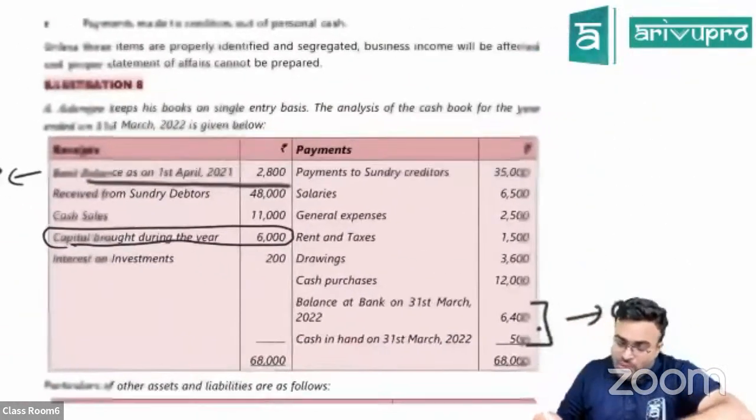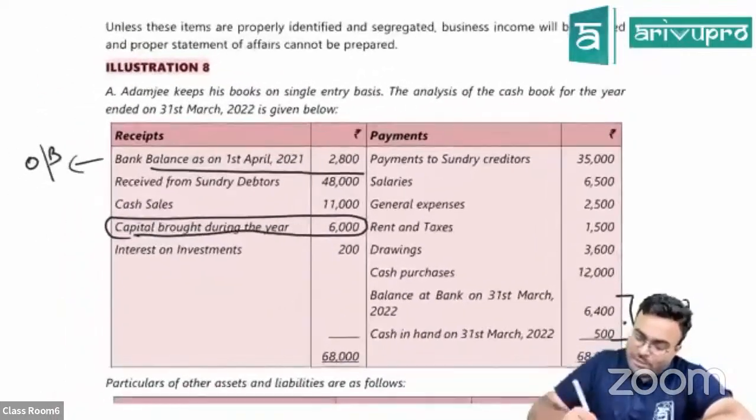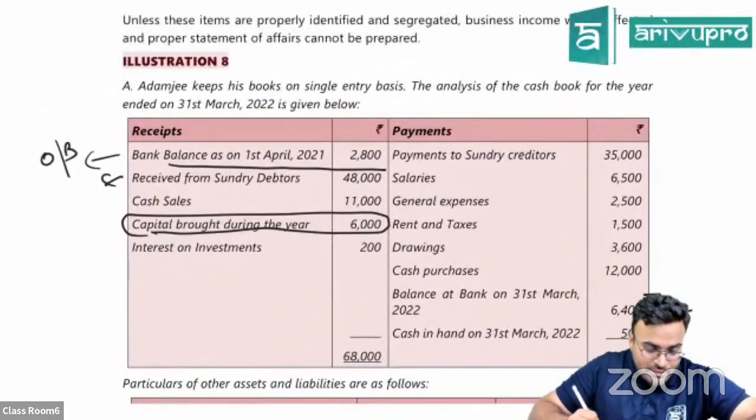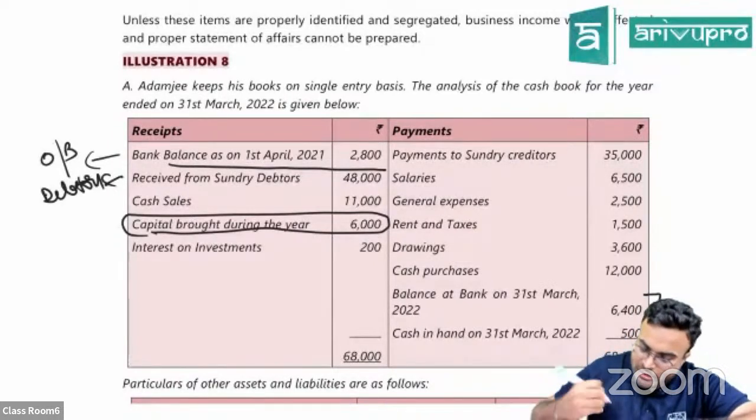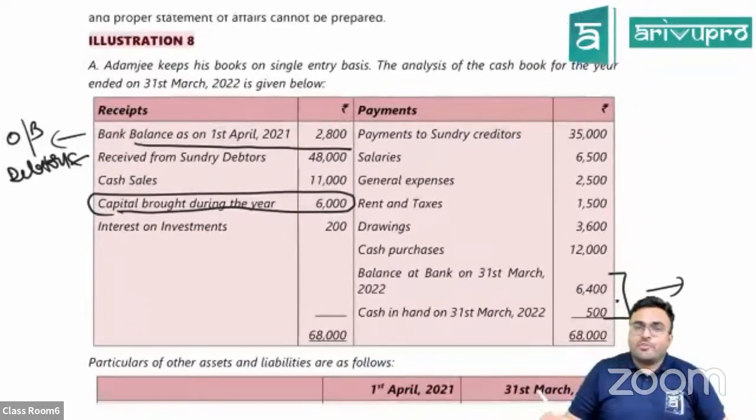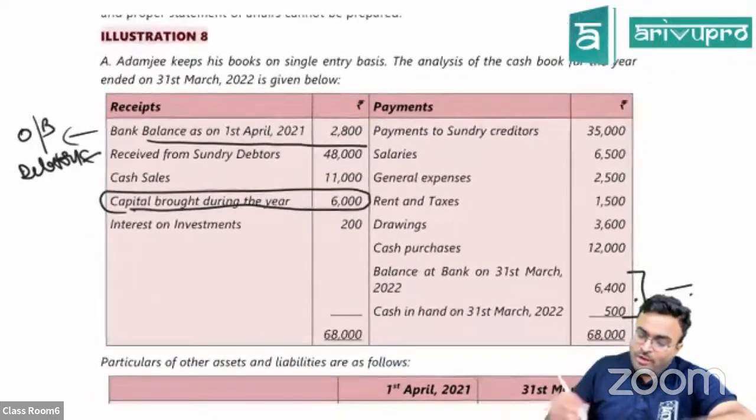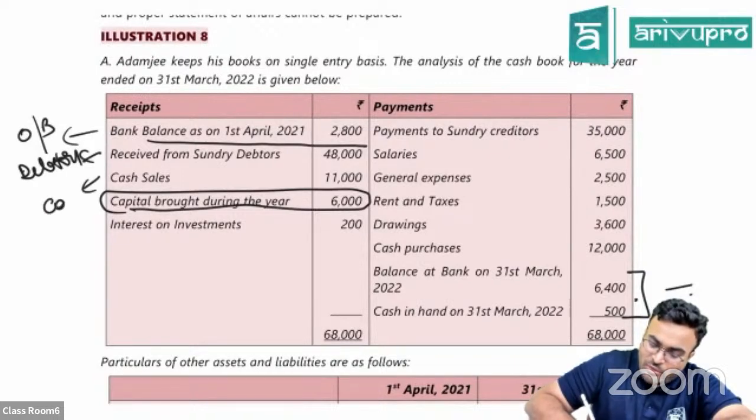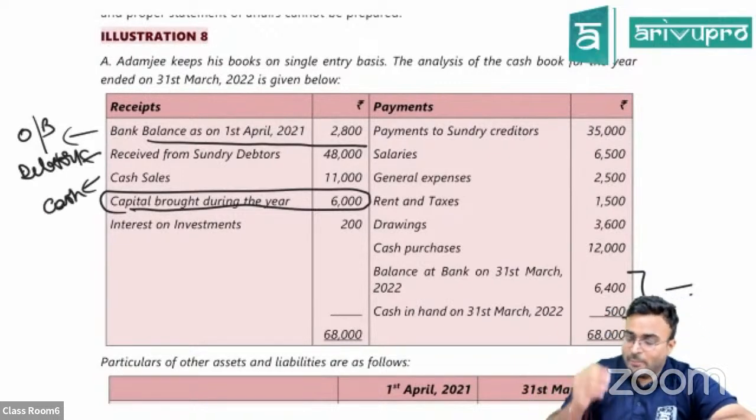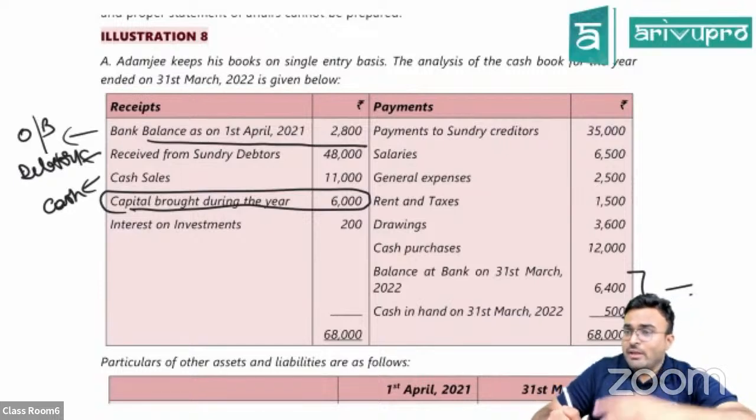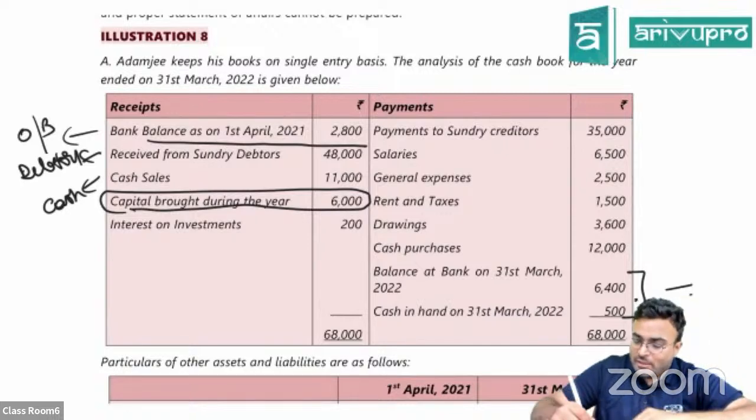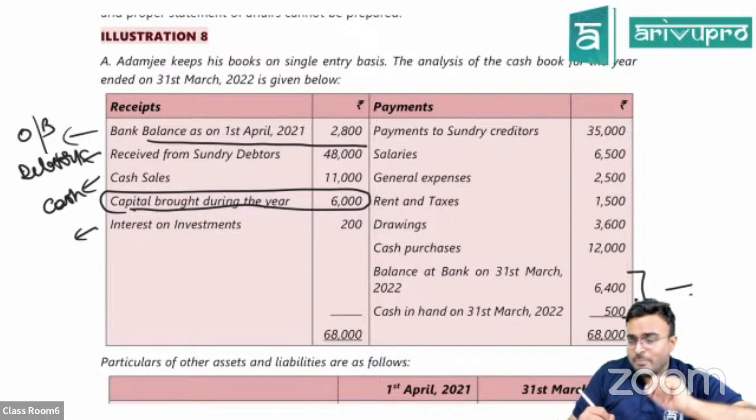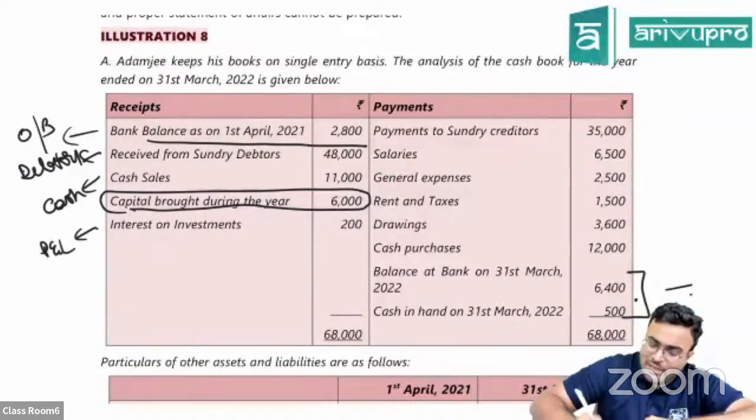Now, what we will do, understand this. Received from debtors. This will impact your debtors account and your cash and bank account. So what is the entry for received from debtors? Cash and bank account debited to debtors account. Cash sales, cash account debited to sales account. So it will impact your cash account. Capital brought in, cash and bank account debited to your capital. So you are adding it to capital. Interest on investment. What will you do? Again, it is impacting your cash account to P&L as income.